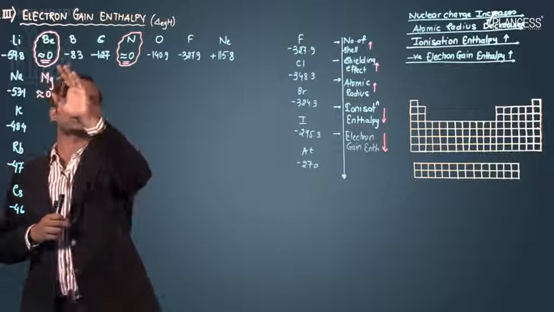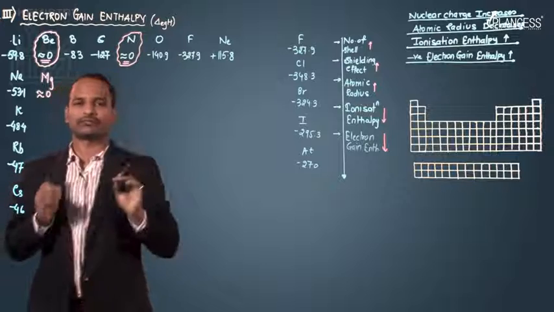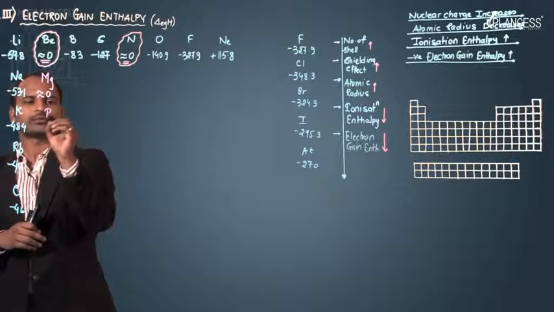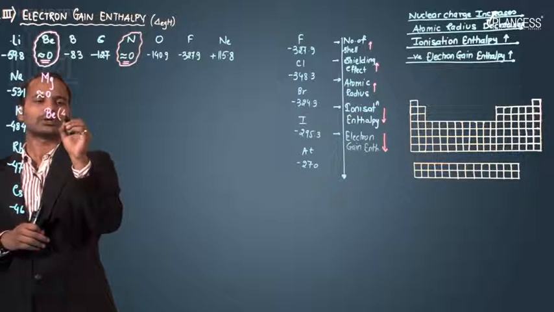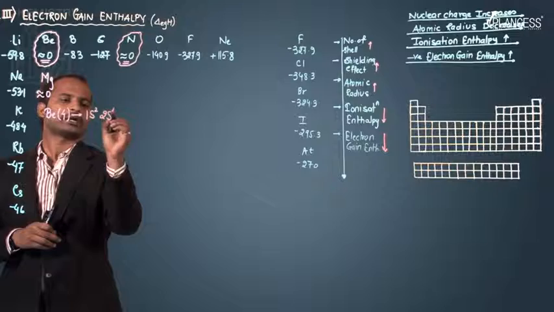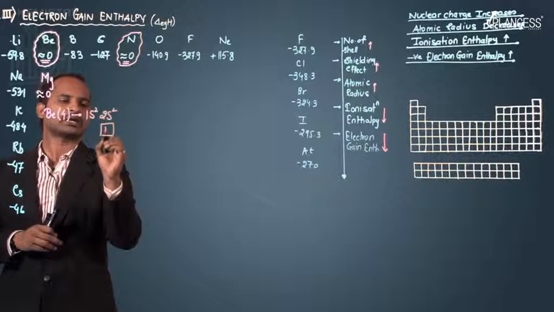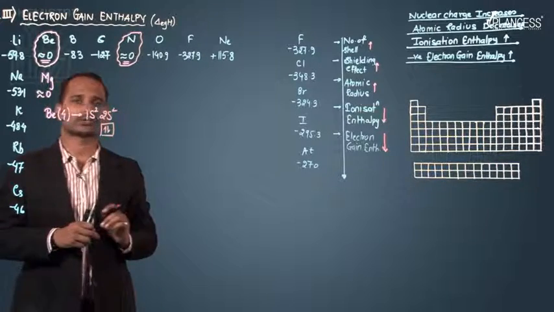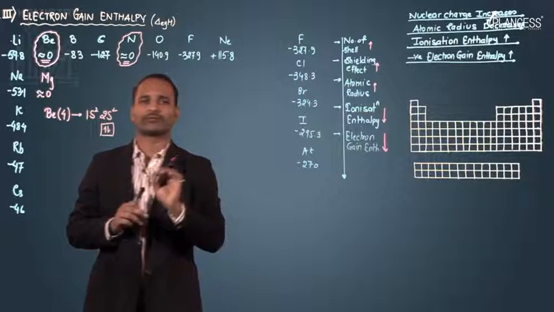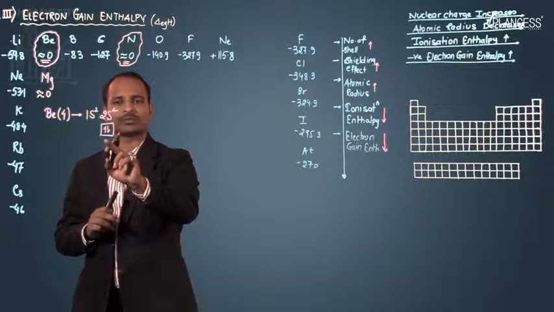Now let's try to understand why the electron gain enthalpy is 0 for beryllium and nitrogen. Beryllium, whose atomic number is 4, has the electronic configuration 1s2 2s2. It means in the outermost shell it has a completely filled 2s orbital, which is a stable configuration.